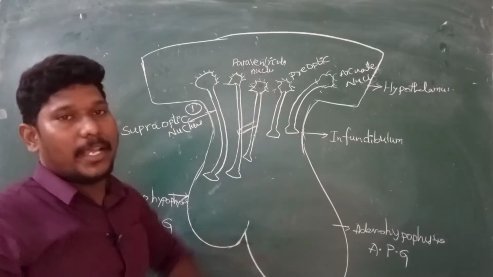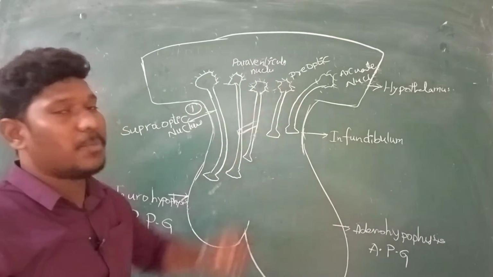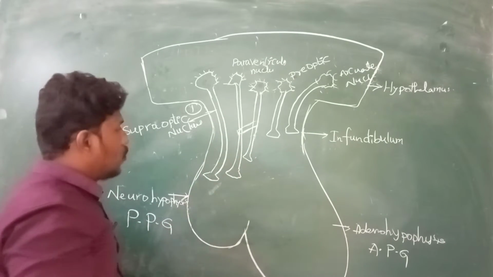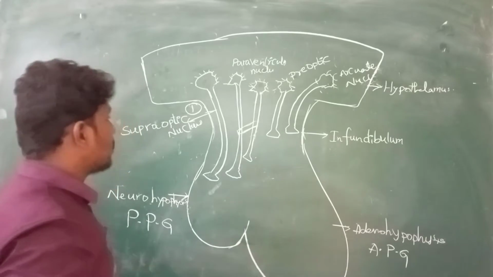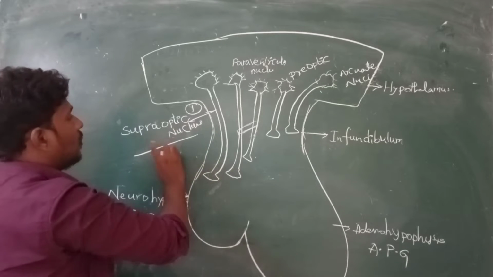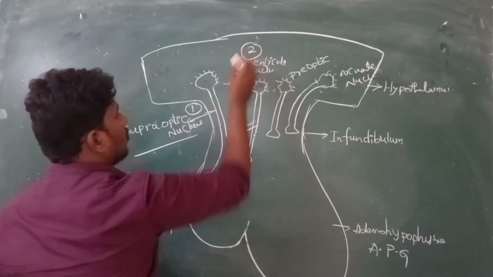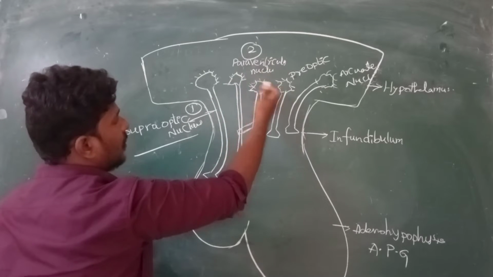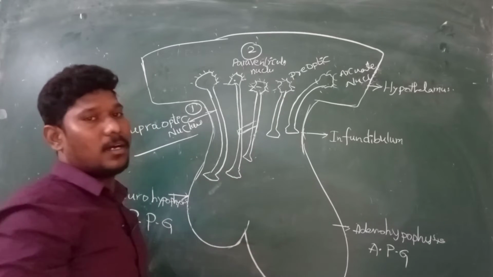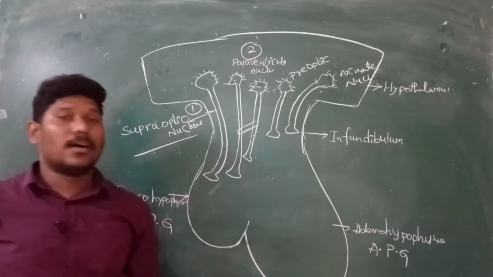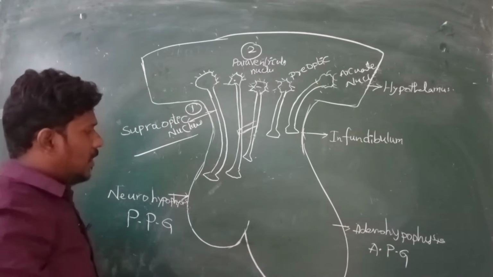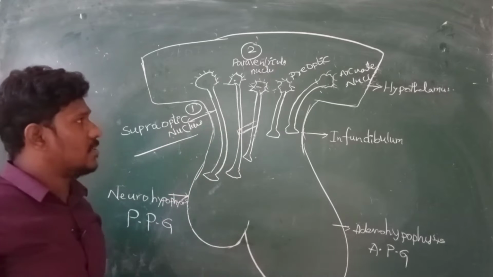Various types of nuclei are located in the hypothalamus region. They send their tracts into the neurohypophysis or adenohypophysis regions. The first one is the supraoptic nucleus, which appears here, followed by the paraventricular nuclei, here and here. The third one is the preoptic nucleus. In the last, I have drawn the diagram of the arcuate nucleus. We have discussed the nuclei and what they are doing.